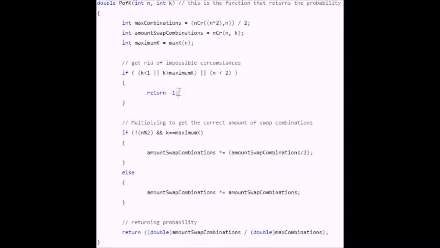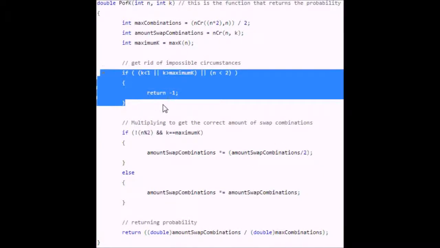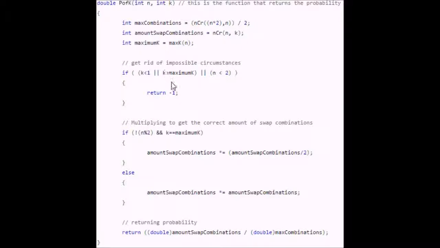Then over here, this is just getting rid of impossible circumstances, such as if k is less than 1, or if k is greater than maximum k, or if n is less than 2. And then here's just returning the amount of swap combinations divided by the total combinations. And that's our algorithm in C++.